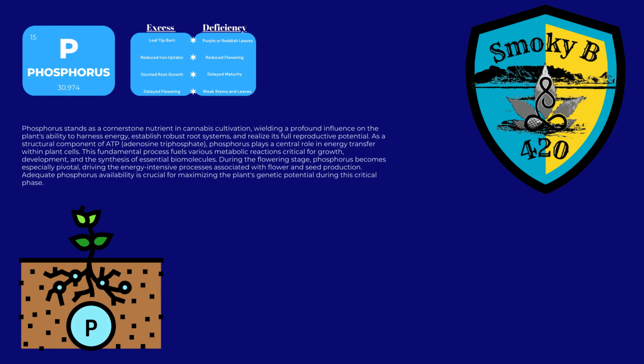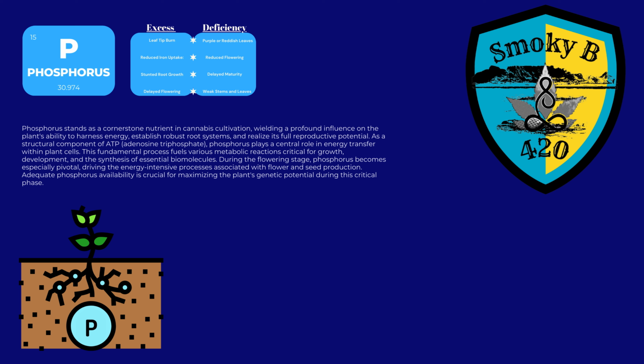Phosphorus stands as a cornerstone nutrient in cannabis cultivation, wielding a profound influence on the plant's ability to harness energy, establish robust root systems, and realize its full reproductive potential. As a structural component of ATP, or adenosine triphosphate, phosphorus plays a central role in energy transfer within plant cells. This fundamental process fuels various metabolic reactions critical for growth, development, and the synthesis of essential biomolecules.